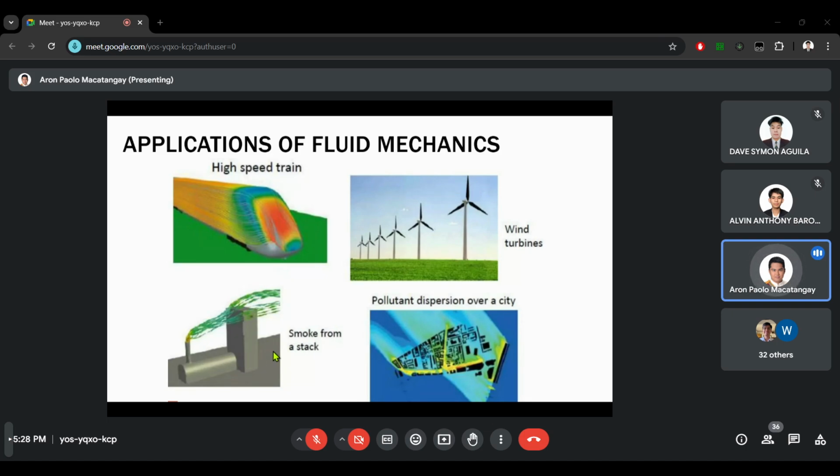So you want to do a wind study to check if the smoke from the stack will not travel to a location which is residential or has a lot of schools or a lot of hospitals, so that no one will be exposed to the harmful gases. Same with cities.